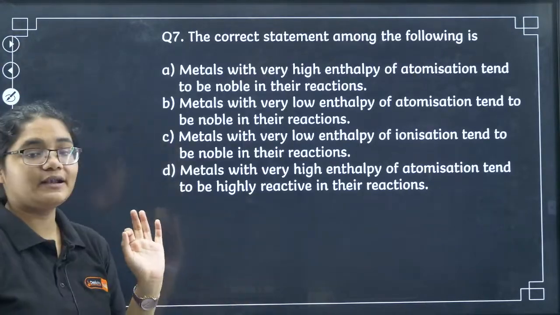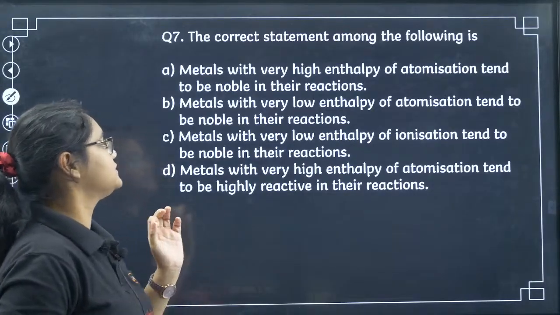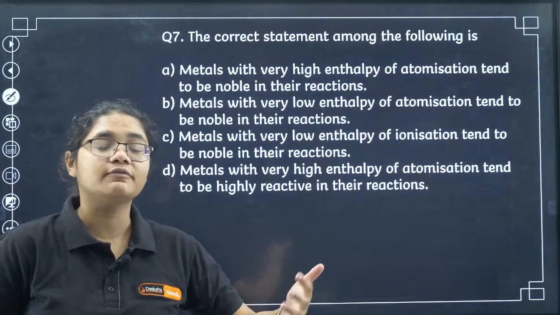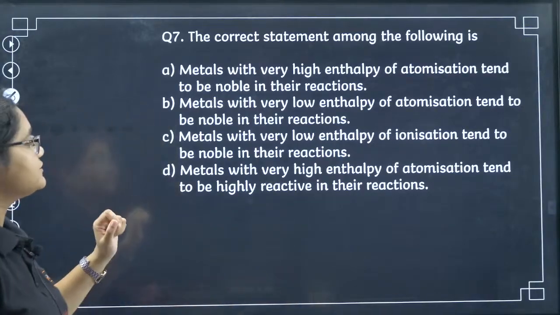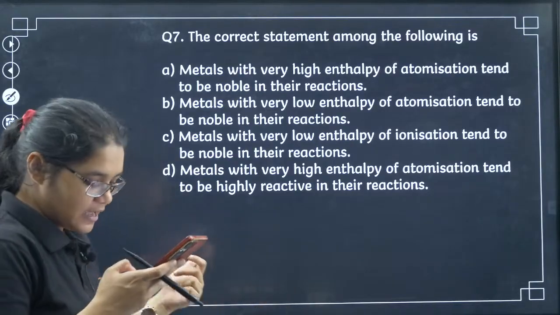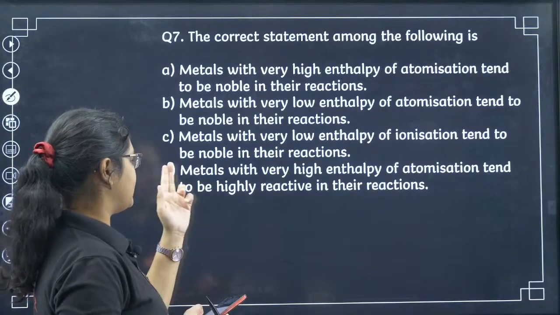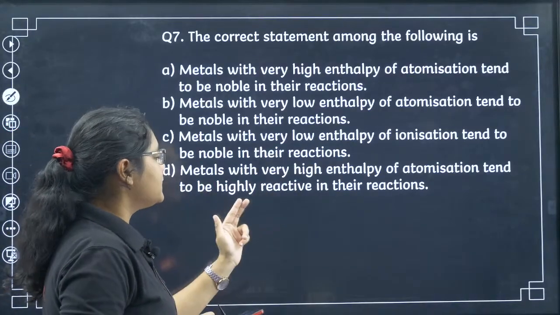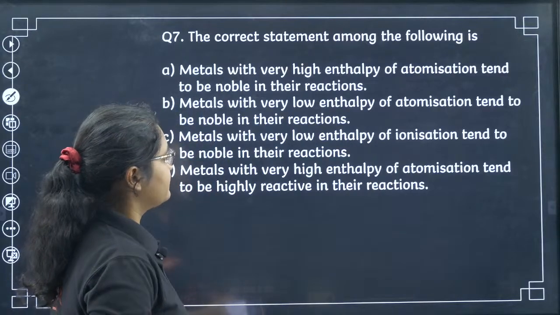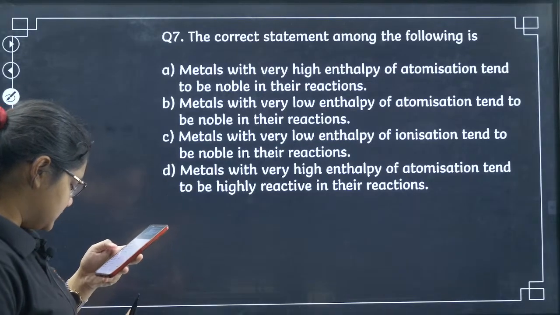Question 7. The correct statement among the following is: metals with very high enthalpy of atomization tend to be noble in their reactions. Tends to be noble means they are inert or not very reactive. Next, metals with very low enthalpy of atomization tend to be noble in their reactions. Next, metals with very low enthalpy of ionization tend to be noble in their reactions. Metals with very high enthalpy of atomization tend to be highly reactive in their reactions. Can we have the answer here?